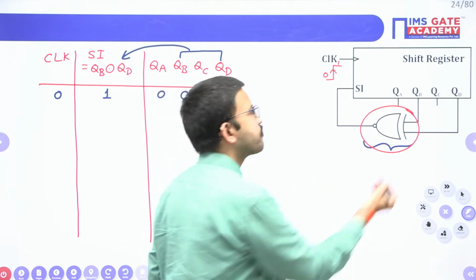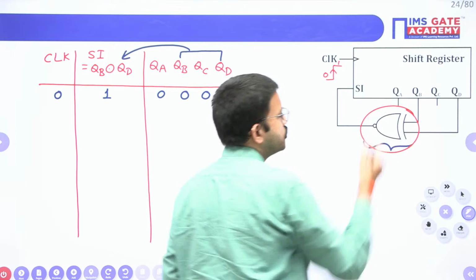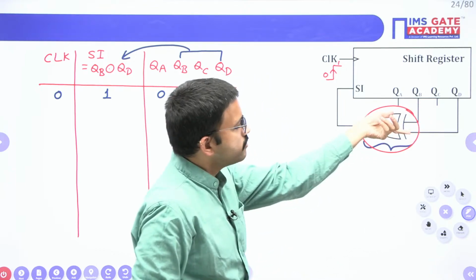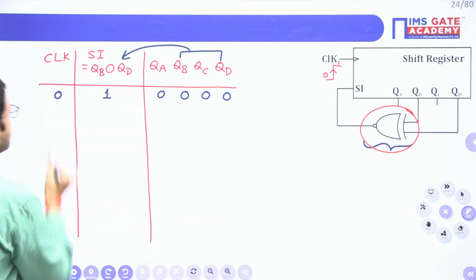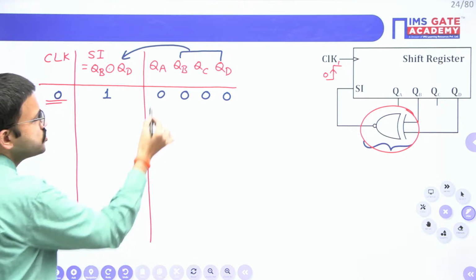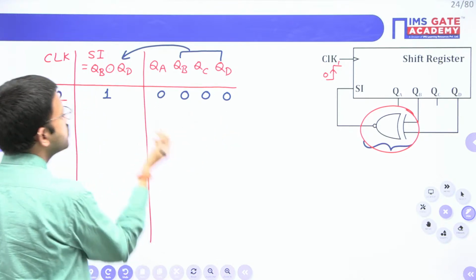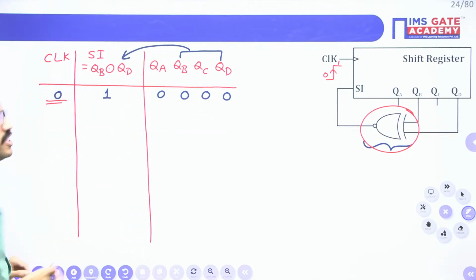Whereas here, because it is a combinational circuit, the moment you have some inputs, it produces the output accordingly. So before applying the positive edge of the clock, since all 4 bits are zeros, the serial input QB XNOR QD is 0 XNOR 0, which is 1.